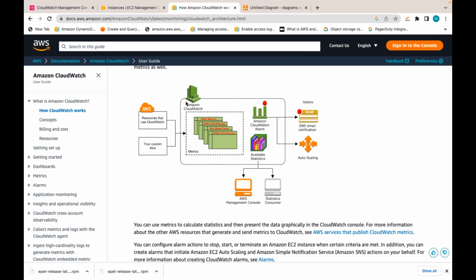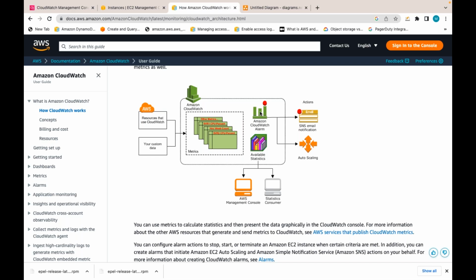CloudWatch is a monitoring service that collects metrics from AWS resources like EC2, EBS, EFS, S3, and you can also collect your own custom metrics by installing and configuring the CloudWatch agent. Once the metrics are available in CloudWatch, you can take some action based on them.